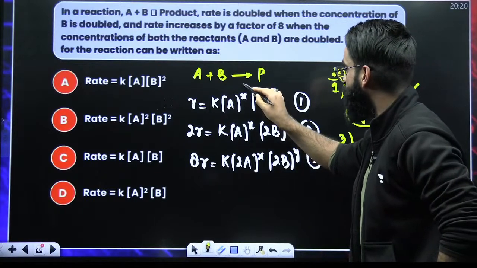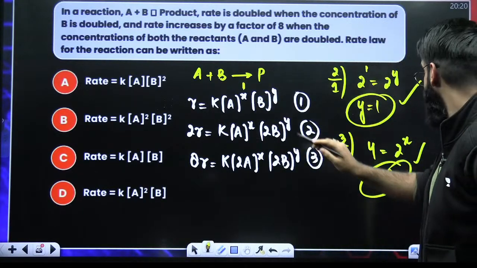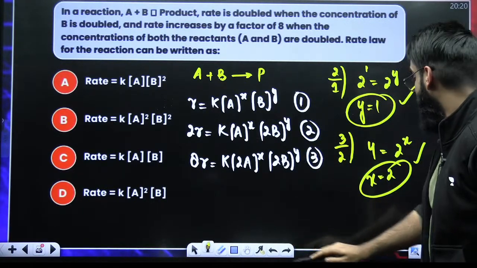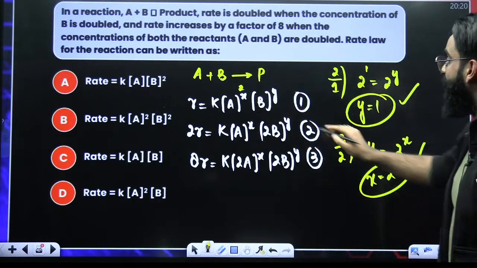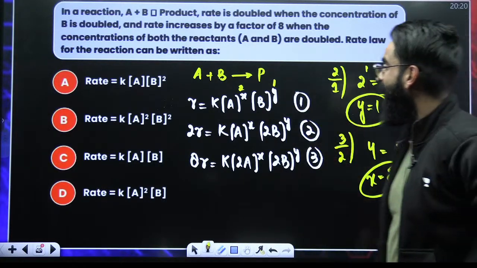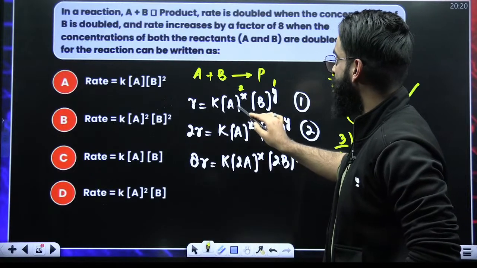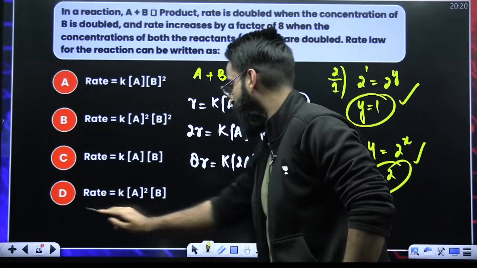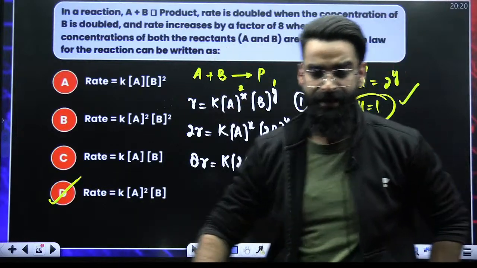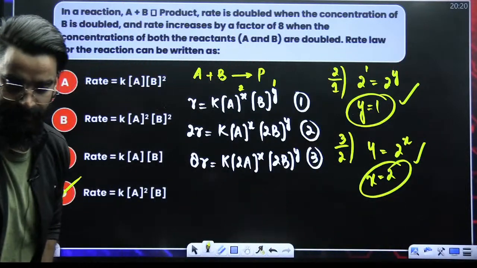So X value here is 2, and this Y value here is 1. So find your rate law. R is equal to K, concentration of A raised power 2, concentration of B raised power 1. So this is option D, which has to be the correct answer of this particular question.